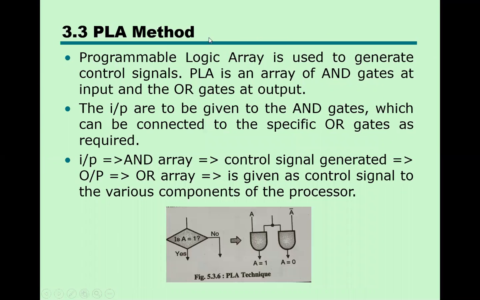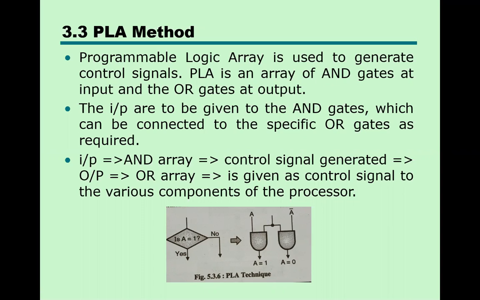The next one is the PLA method. PLA means programmable logic array. So there is one array, in which the logic is implemented in the form of a program. You will find logic like AND, OR, if, then, else, whatever the different logical parts are, implemented in the form of a program and written in the form of an array.